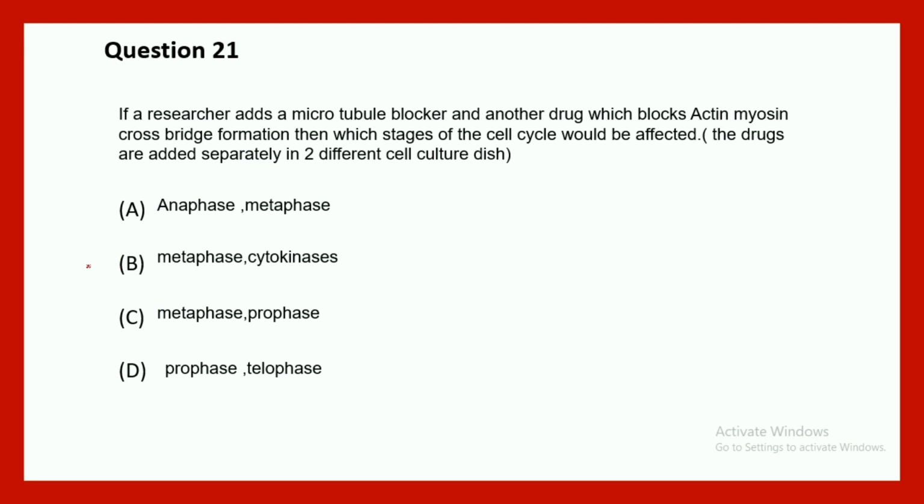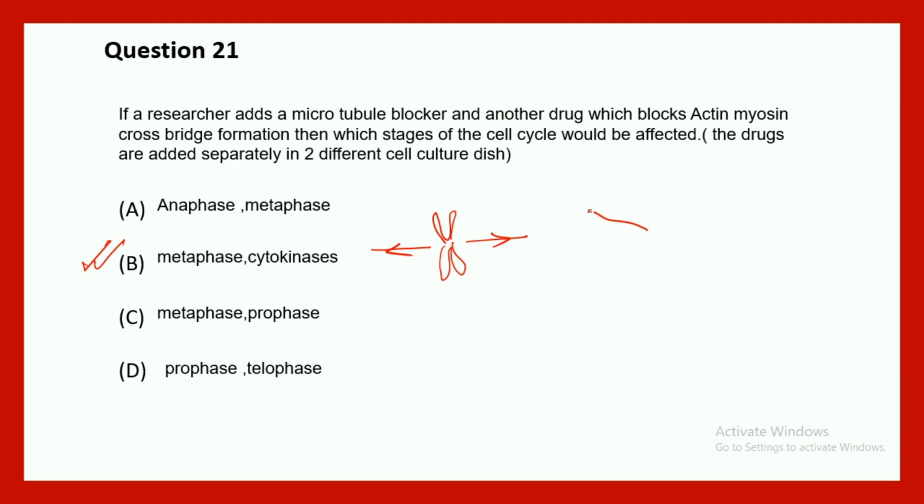The stages that would be affected would be metaphase and cytokinesis, because in metaphase you need to separate the chromosome, and this is with the help of microtubules, right? They pull each other to the opposite pole, and that is why separation takes place in the anaphase. So if you put a microtubule growth inhibitor or microtubule blocker, so what would happen? The microtubule would be either hyperstabilized or totally destabilized, so this would be a problem.